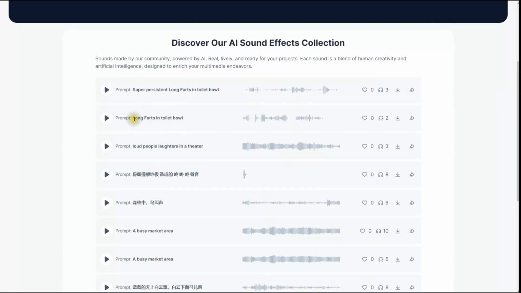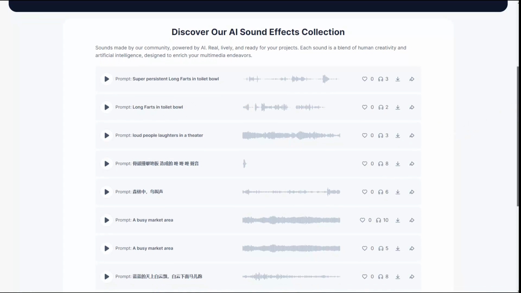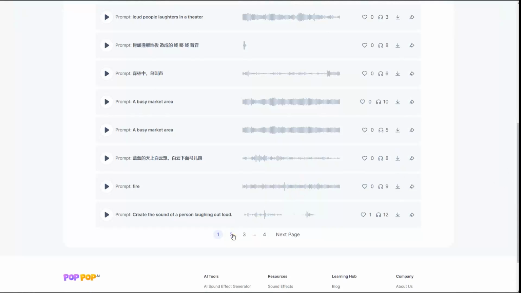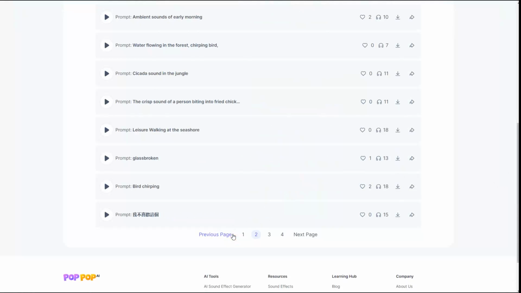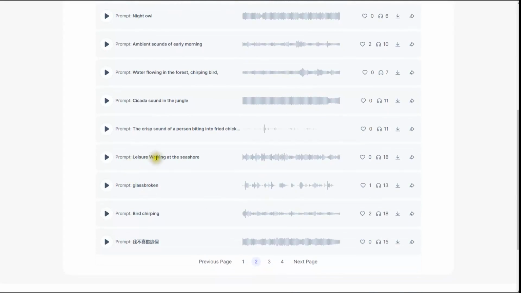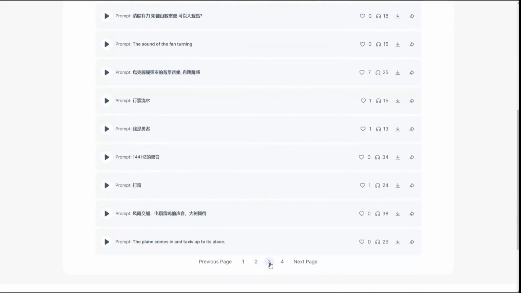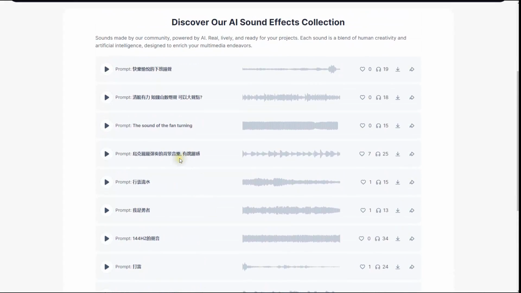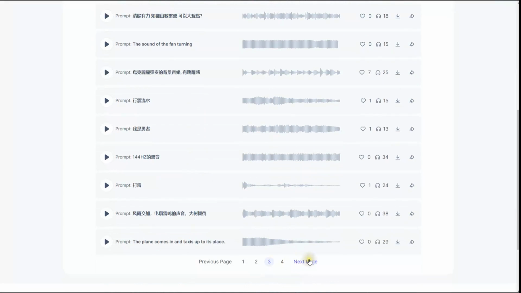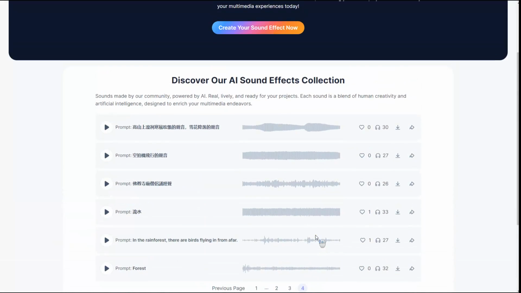Anyway, these are user generated sounds, and you can just go through this list here, and some of these are in Chinese here, which you can see there.